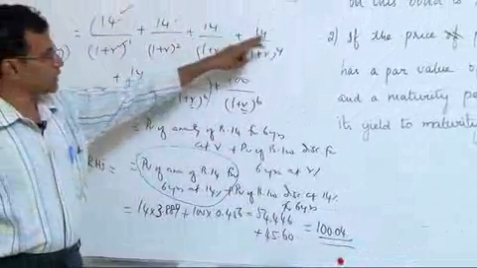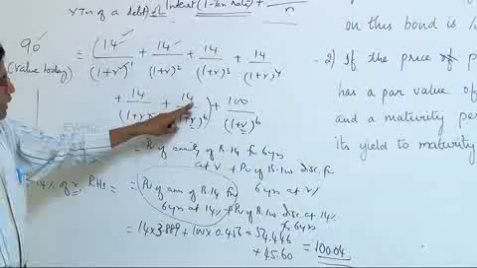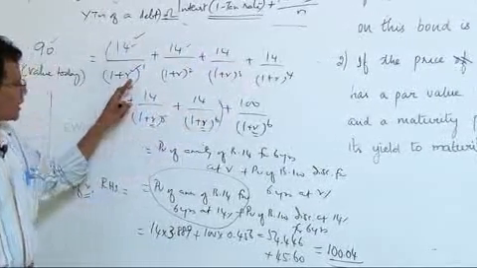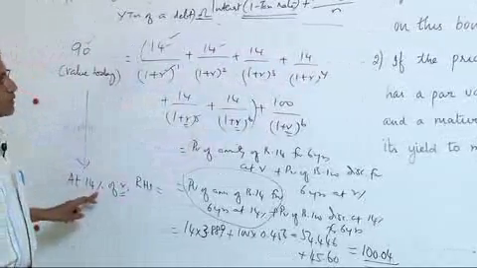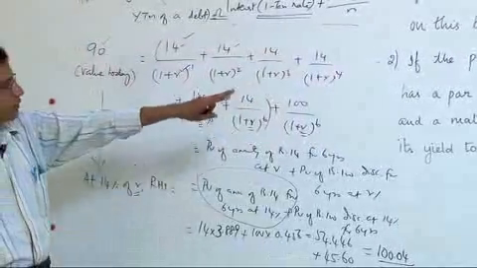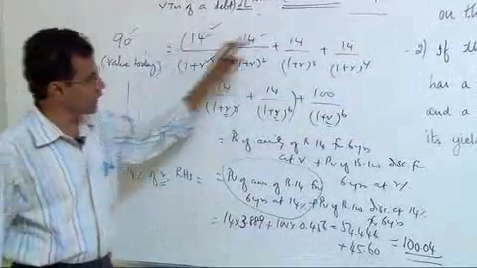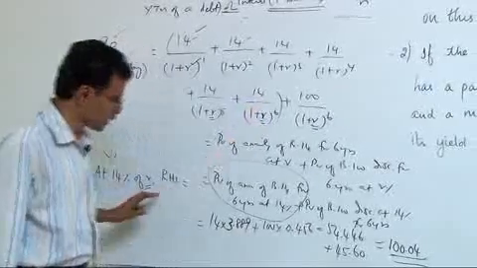14 rupees is collected every year for 6 years. This is an annuity receipt for the investor. This annuity is discounted at R. We presumed R as 14%, that is one rate available in the question itself, and therefore I take 14%. I understand 14 rupees of annuity discounted for 6 years at 14%.